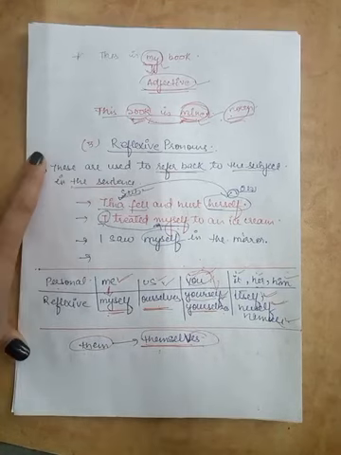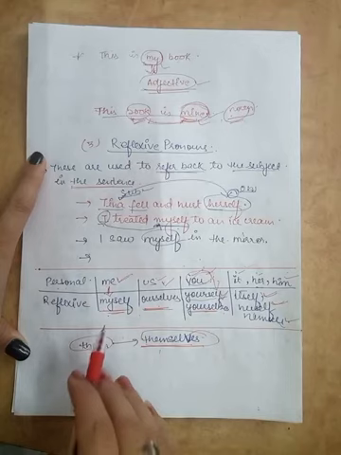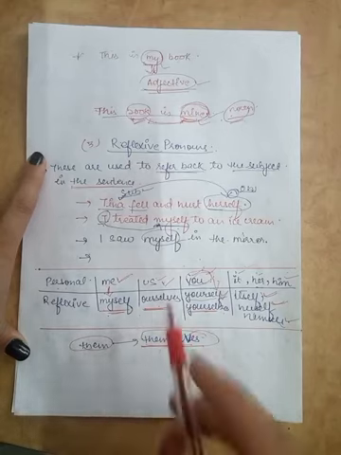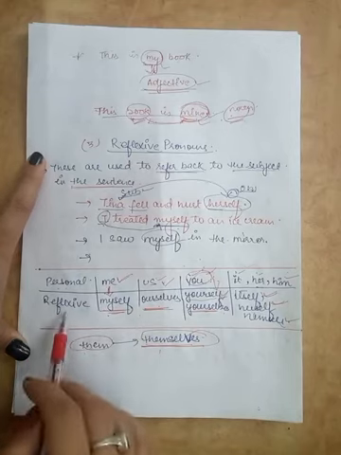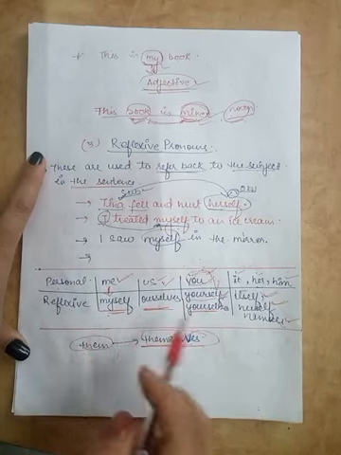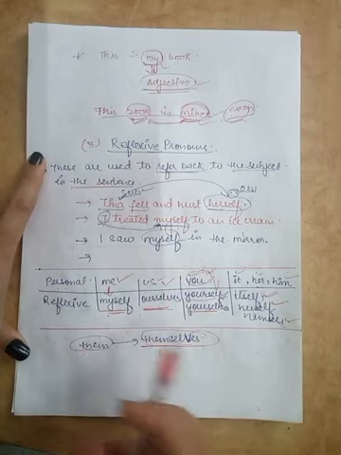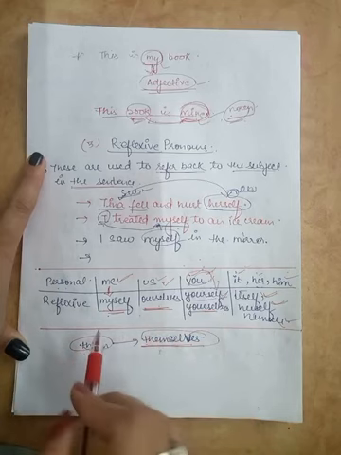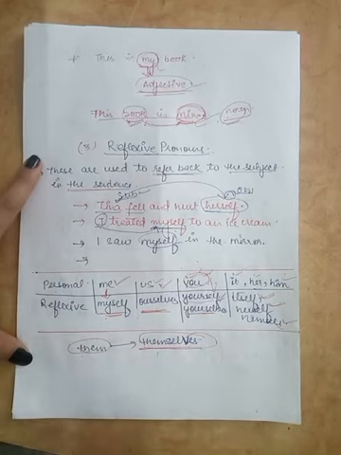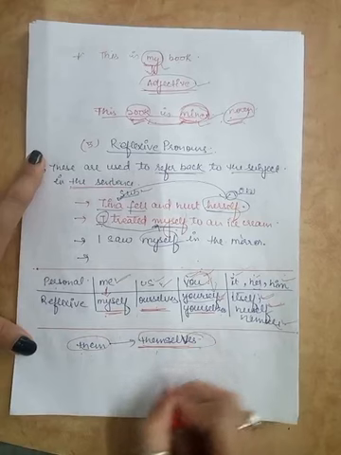Okay. Now, all these are what we would call object pronouns. Why? Because they can all be the object of a verb. They can all be the object of a verb. So they are never the doers. Okay. These pronouns are never the doers.